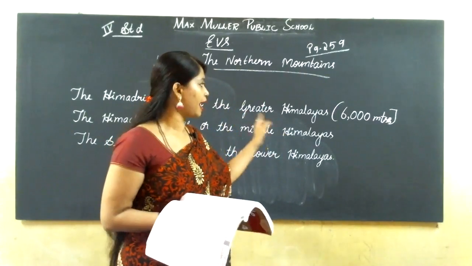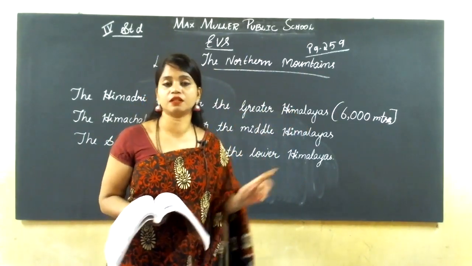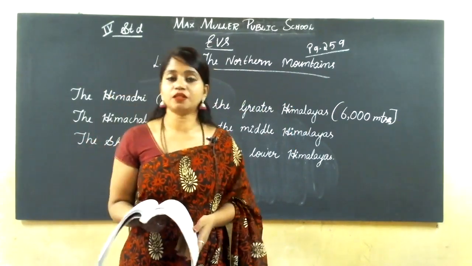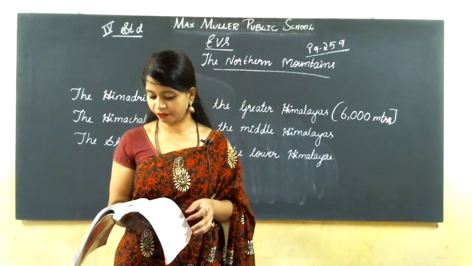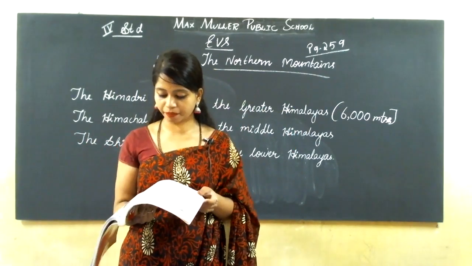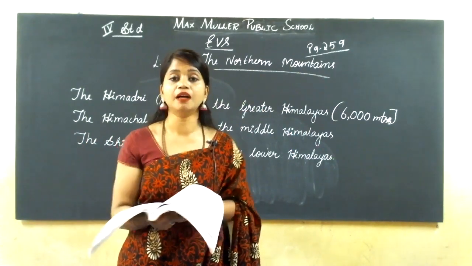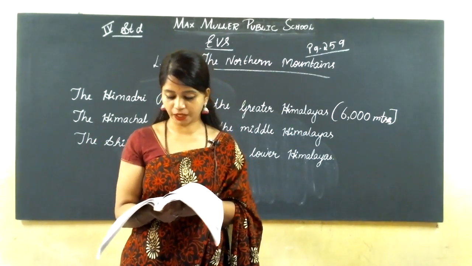The average height of these mountains is 6,000 meters, and they are covered with snow throughout the year. The whole year it is covered with snow itself. Nepal and Sikkim are the parts of the Himadri region.